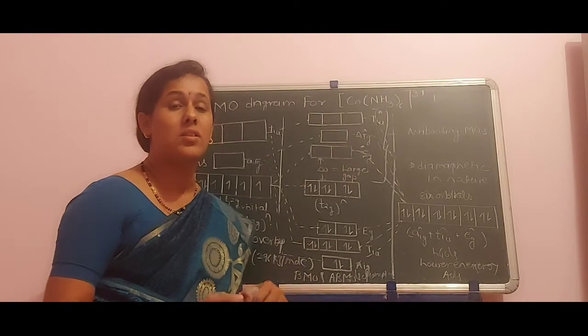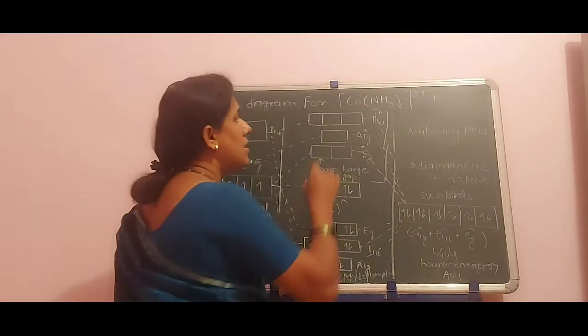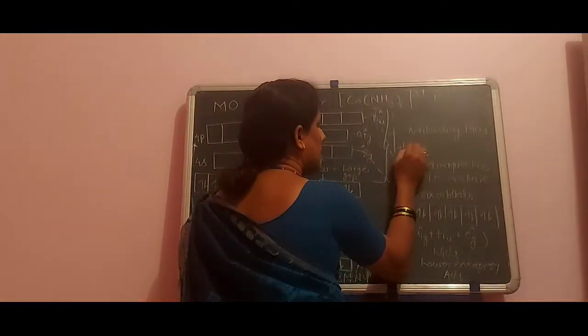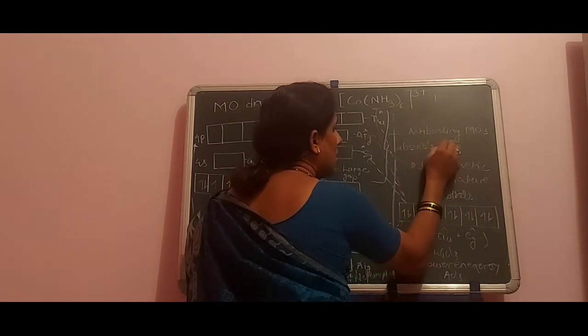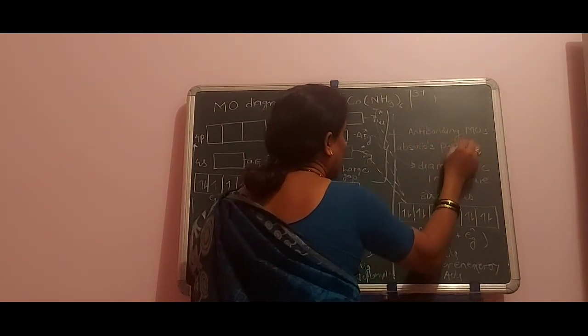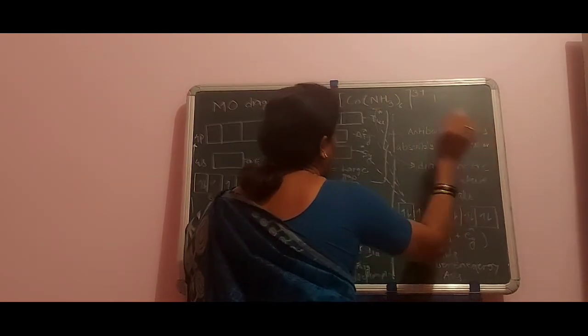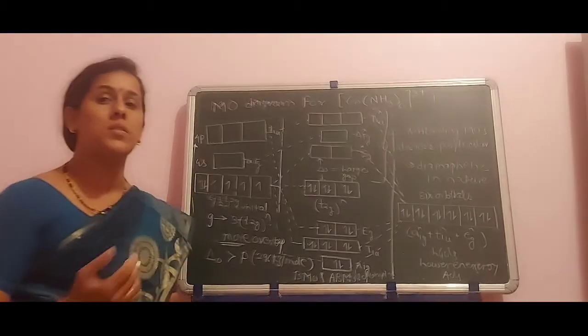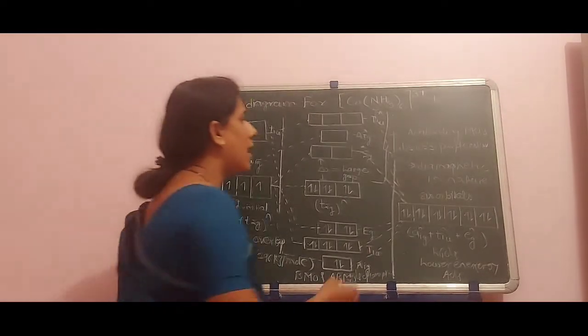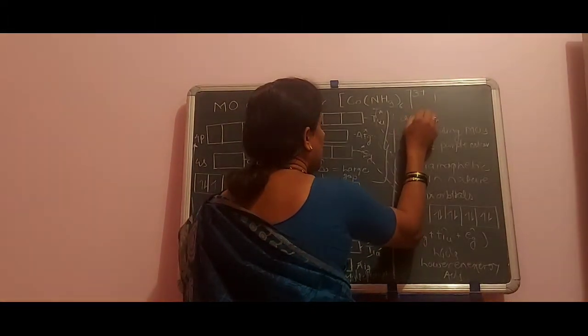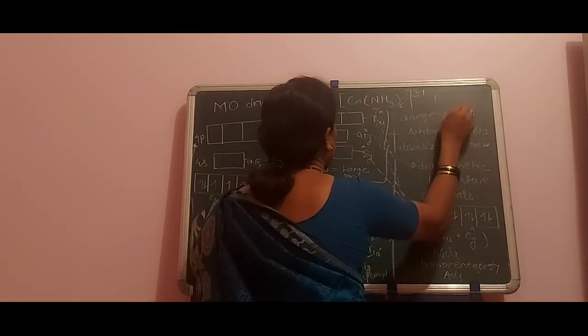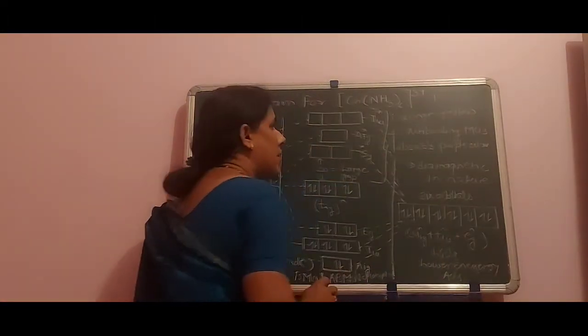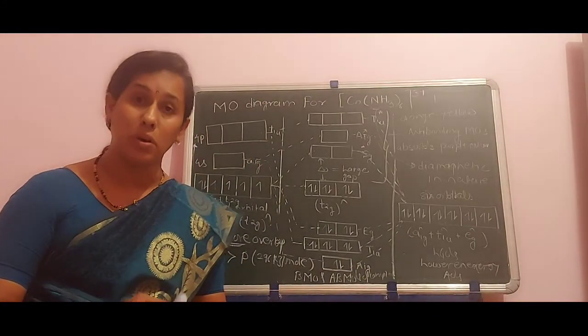Therefore this complex absorbs purple or violet color and gives rise to its complementary color, orange yellow.